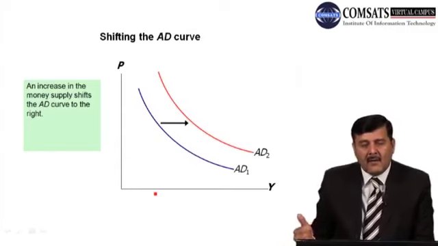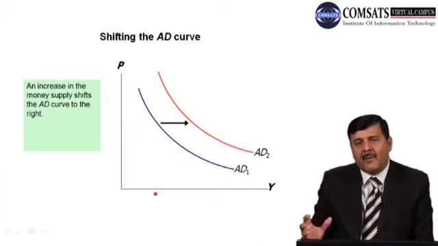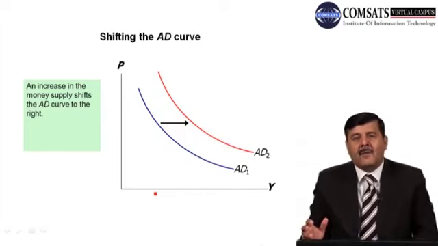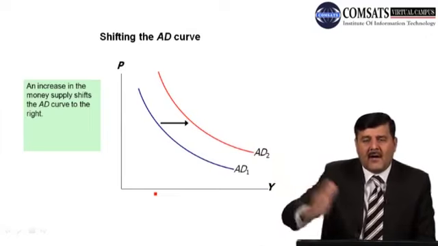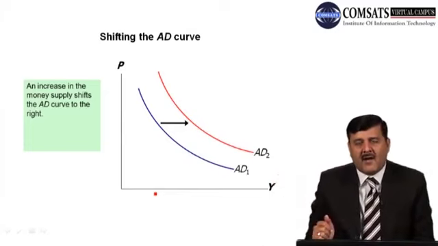But there is a variable through which this aggregate demand curve shifts upward and downward. Suppose the money supply in the economy goes up, what will happen? The demand for real balances will go up. The real balances will go up, and the aggregate demand will go up. And when aggregate demand increases, demand for goods and services increases, and the aggregate demand curve will shift rightward from AD1 to AD2, as you can see in the diagram in front of you.